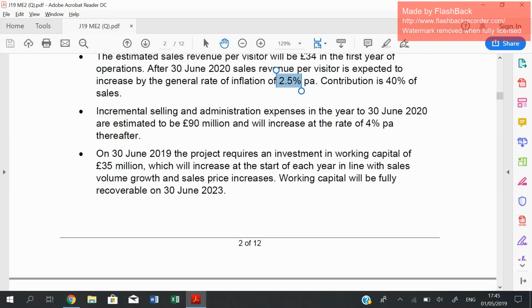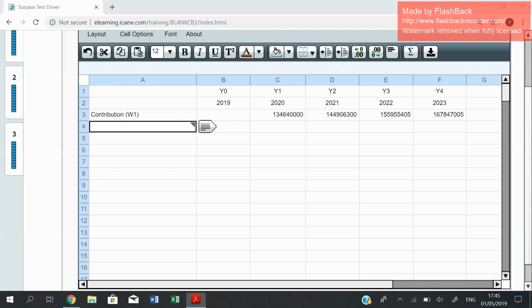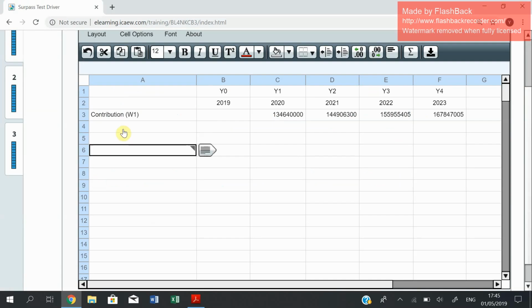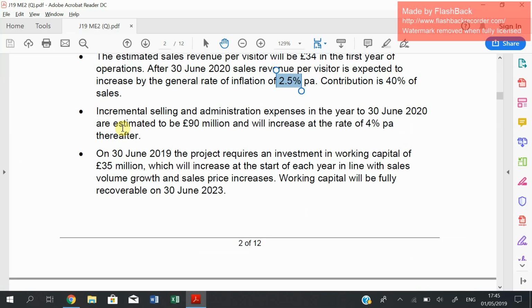We continue. Incremental selling and administration expenses in the year to 30th of June 2020, again this is year 1, are estimated to be 90 million in year 1 and increase at the rate of 4% thereafter. So we are going to call that incremental cost, incremental overheads. Given that it is an incremental cost, it is therefore relevant. It is 90 million in the first year, right?